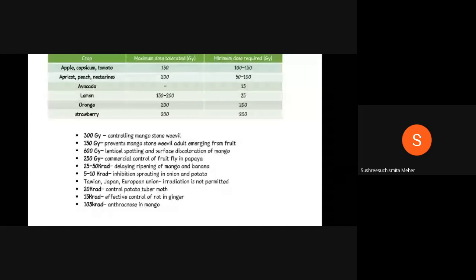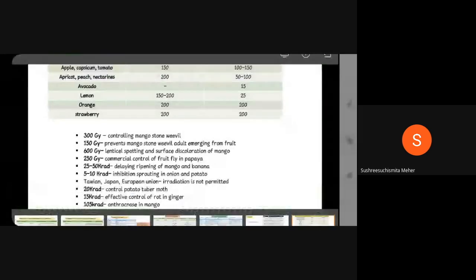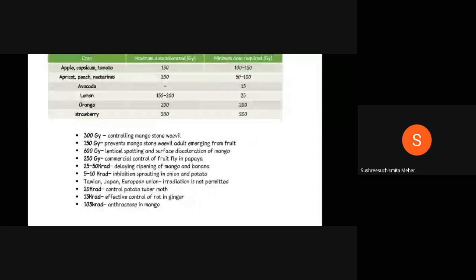For delaying ripening of mango and banana, 25 to 50 kilo radiation is required. For inhibiting sprouting in onion and potato, it is a commonly asked question. What is the range of irradiation used? It is 5 to 10 kilo radiation. In other countries like Taiwan, Japan, and the European Union, irradiation is not at all permitted.